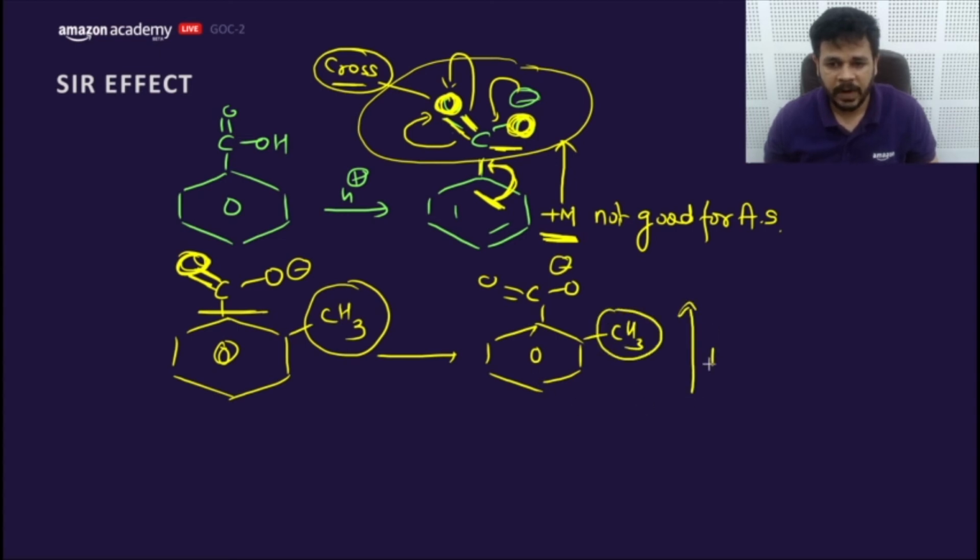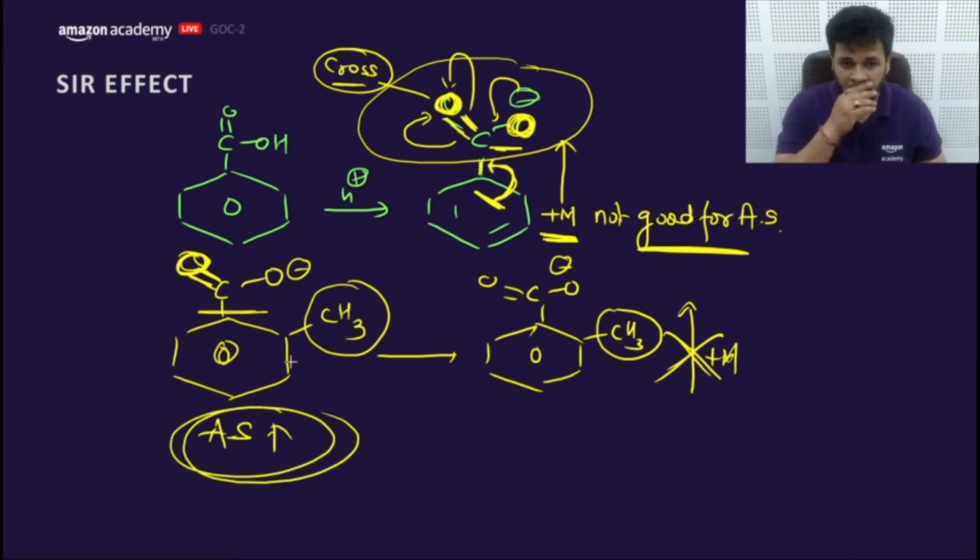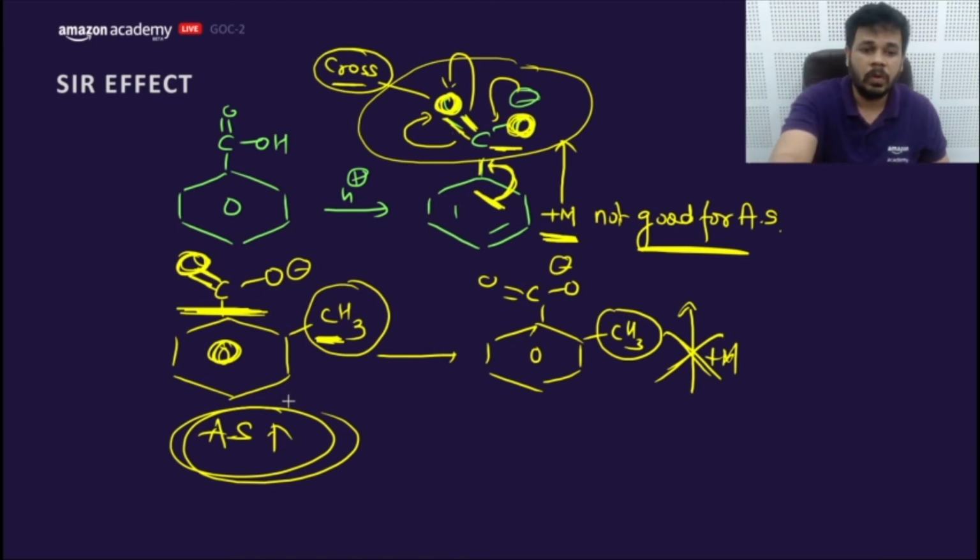So plus M effect of the benzene ring will not occur, which was not good for acidic strength. That's why the acidic strength of this compound actually increases. So anyone who can throw this COO minus out of the plane from the benzene ring will increase the acidic strength of benzoic acid. Getting my point? This is called the ortho effect.